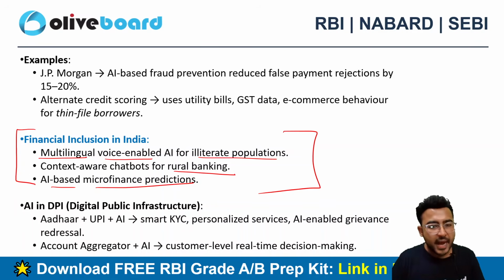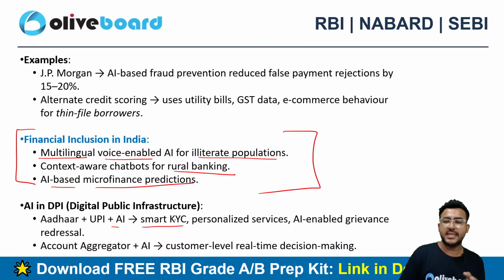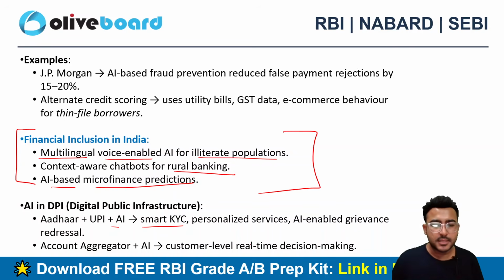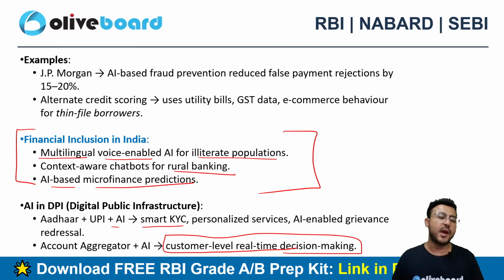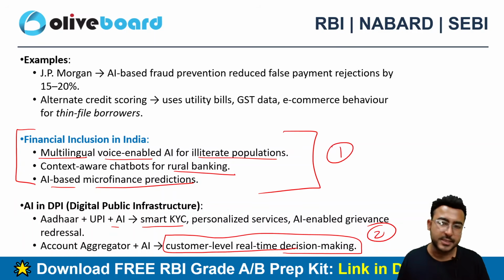Next is AI in DPI, digital public infrastructure, right? Aadhaar plus UPI plus AI, how powerful that combination is, right? Aadhaar plus UPI plus AI leads to smart KYC, personalized service, and AI-enabled grievance redressal. Then the account aggregator framework can also be linked with artificial intelligence bots. Customer-level real-time decision making can be fulfilled by linking the account aggregator with AI, right? So you can use these two things in your descriptive answer writing. That's again an important thing.